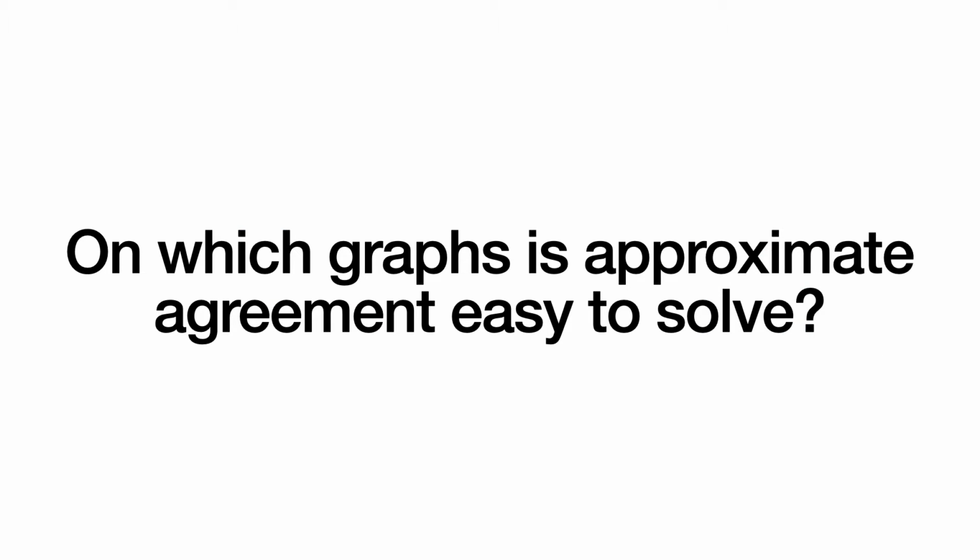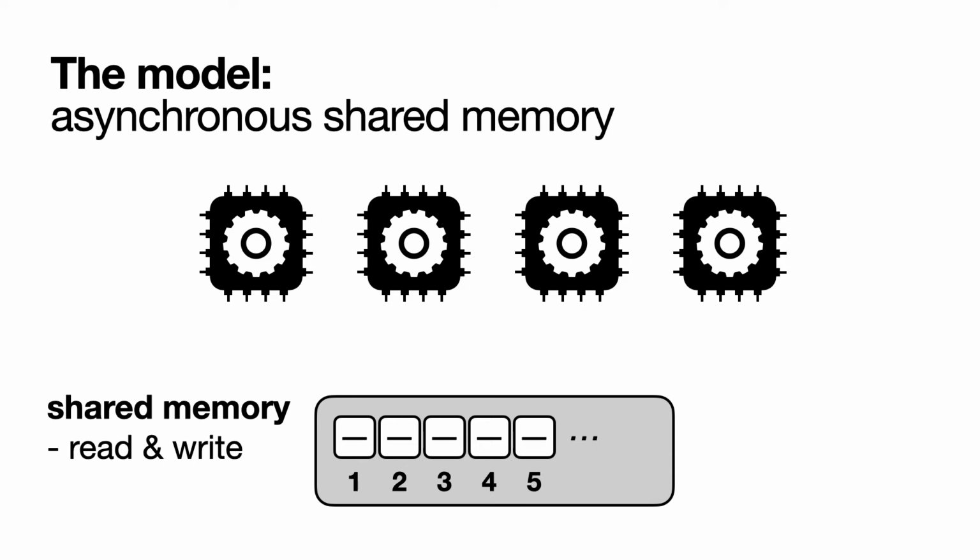The question we investigate in this paper is as follows. On which graphs is approximate agreement easy to solve? To address this question, we consider the following model of computation. We operate in the standard asynchronous shared memory setting, where an adversary controls when and in which order processes perform their computational steps.